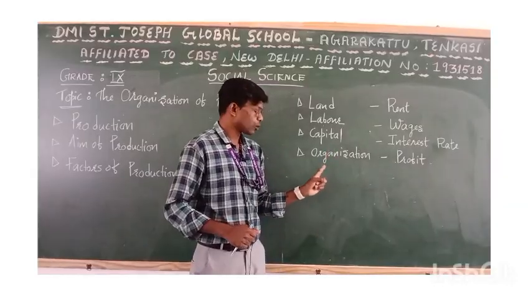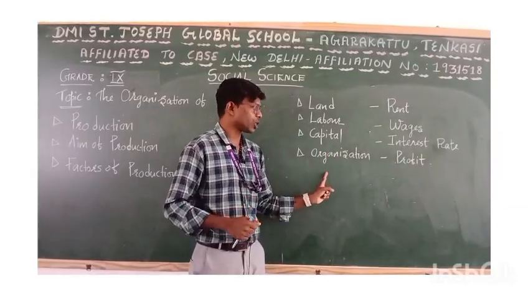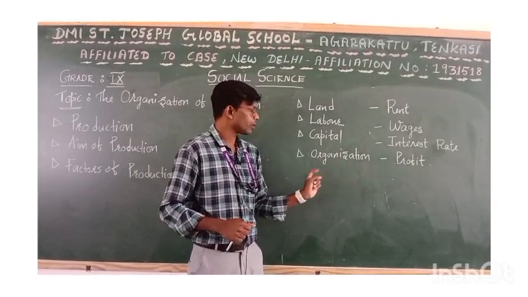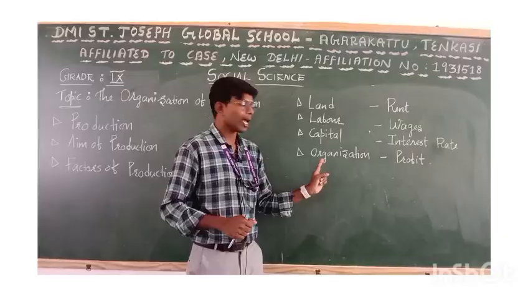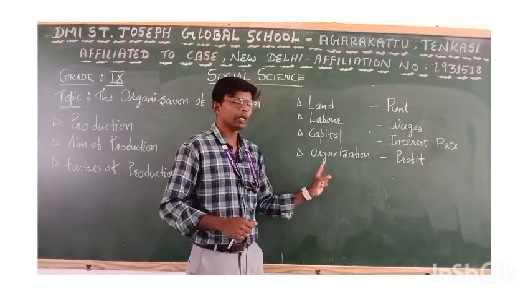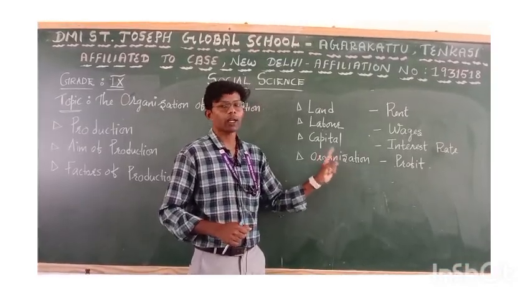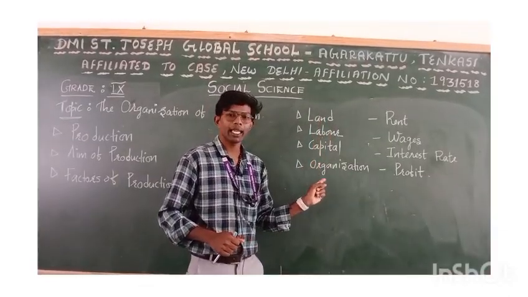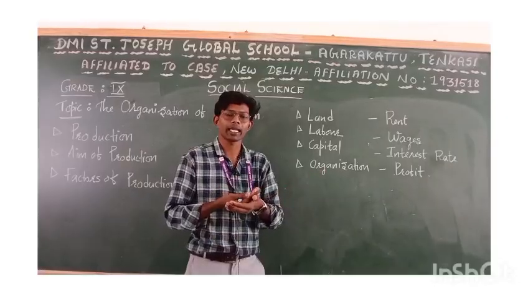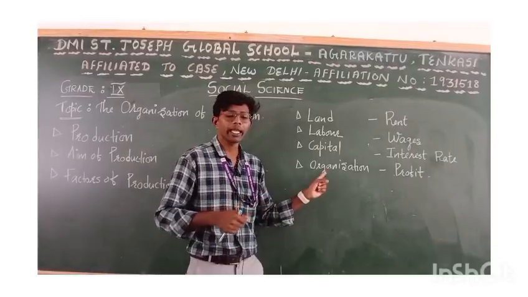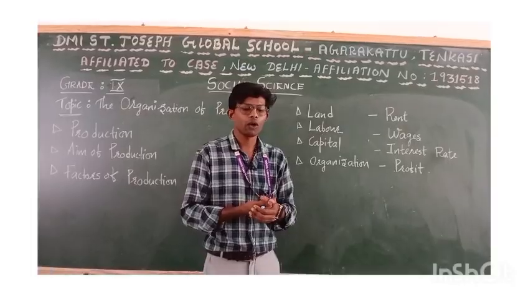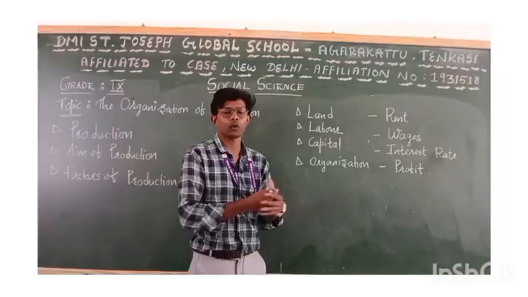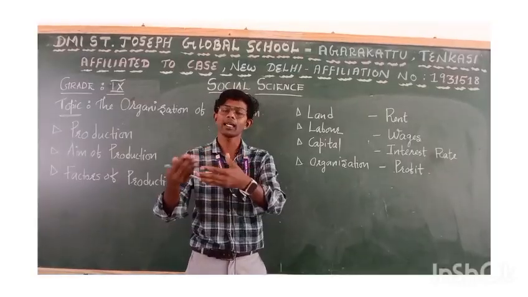The fourth one is organization. Another name for organization is enterprise. What do we mean by organization or enterprise? When land, labor, and capital are put together, we get a final output that you either use yourself or sell in the market.